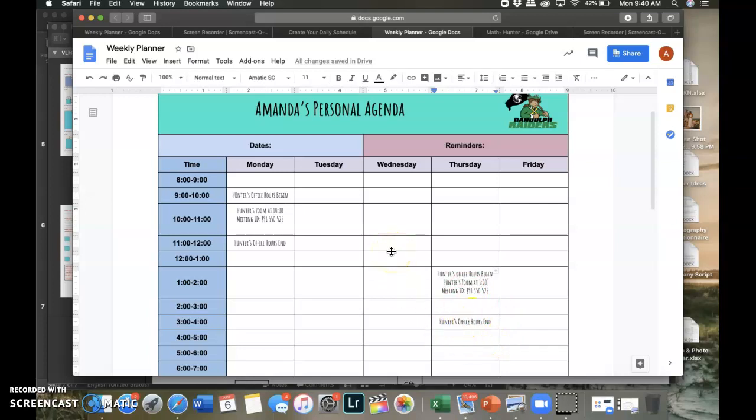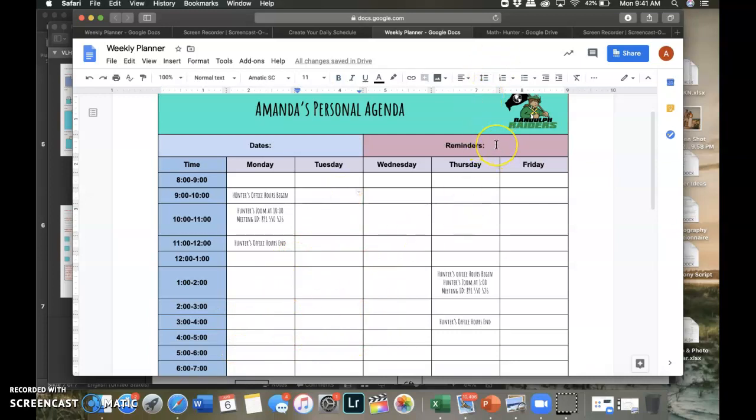You'll be able to edit this and put in the dates. So like for this week, Thursday is irrelevant because it's spring break for you guys. Woohoo. Yay, spring break. Nothing new. And then put in the dates, and you can do this for every week. You can make a copy for every week. You can put in the hours for your science, social studies, language arts, and elective teachers as well.